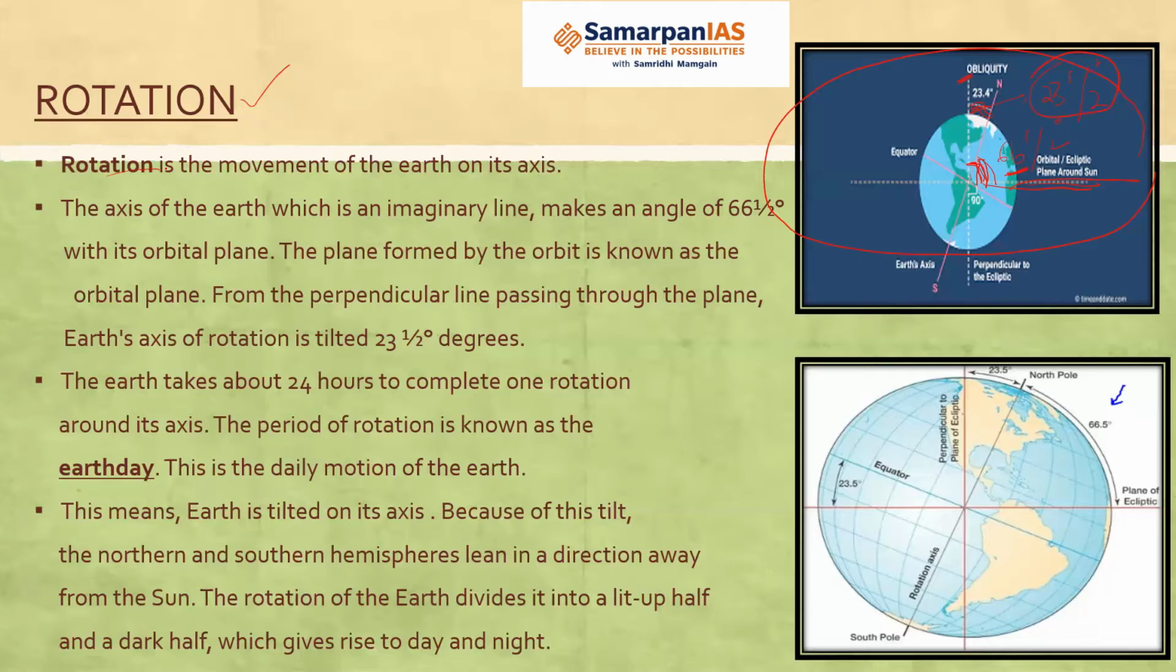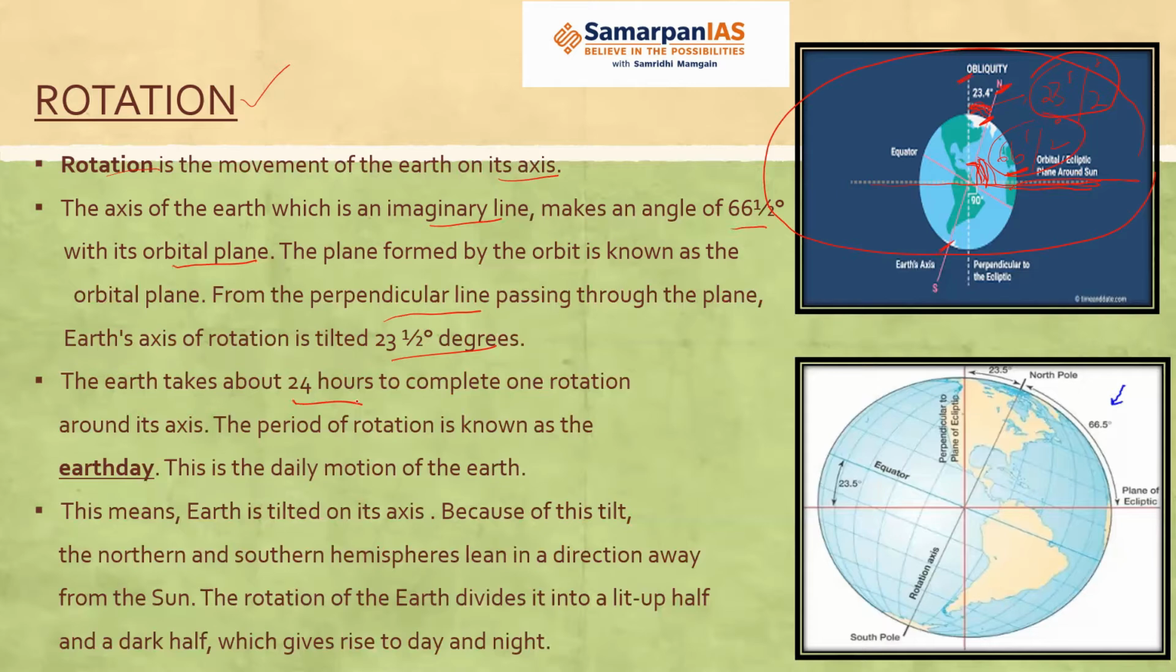So rotation is that the Earth moves on its axis. And I told you this red line, north-south, this is the North Pole and the South Pole. So this is the axis of the Earth along which it rotates. Okay. Now, the axis of the Earth is an imaginary line which makes an angle of 66.5 degrees with its orbital plane. Okay. And from the perpendicular line passing through the plane, the Earth's axis of rotation is 23.5 degrees.